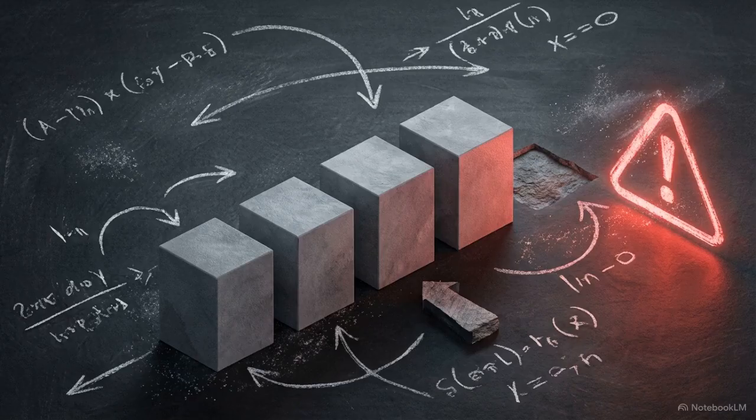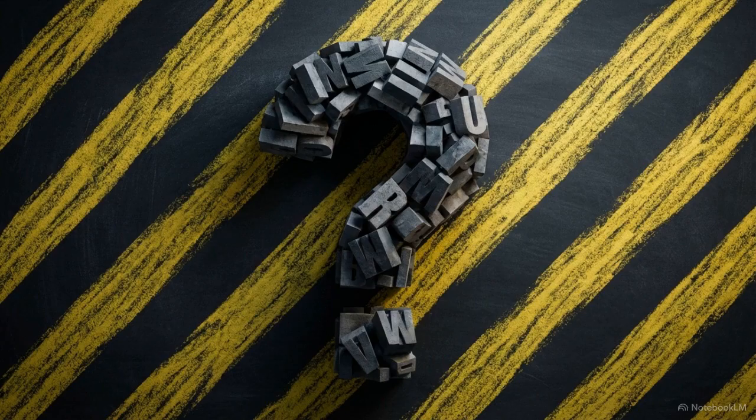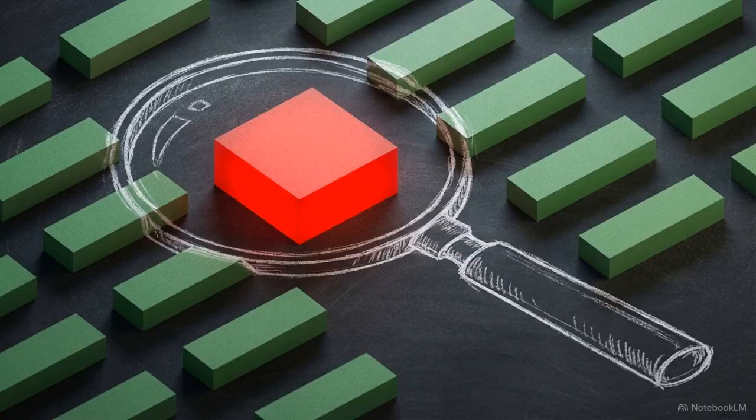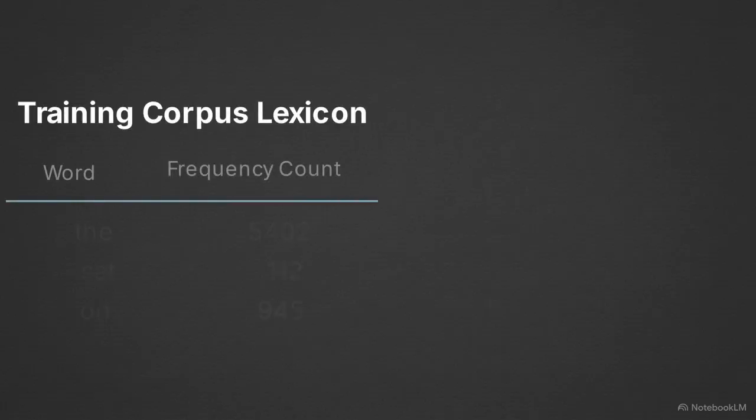But this architecture has a severe vulnerability that reveals itself the moment an n-gram model is tested against real-world documents. The problem stems from out-of-vocabulary, or OOV words. Out-of-vocabulary words are valid terms that appear in the testing data, but were entirely absent from the model's original training corpus. The mathematical consequence here is immediate.